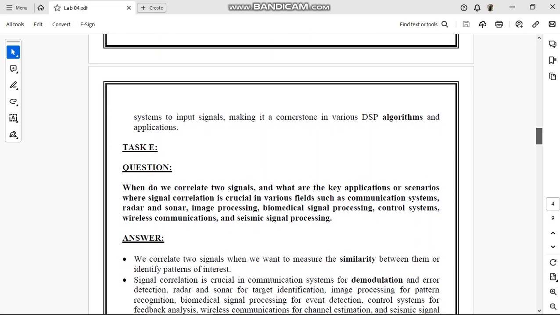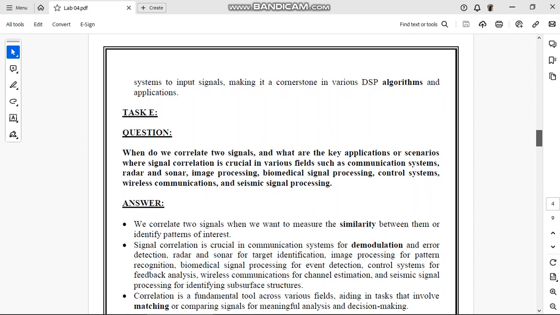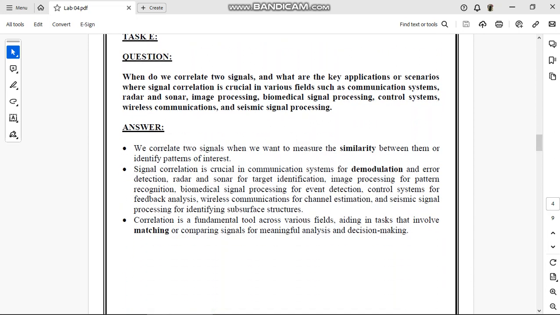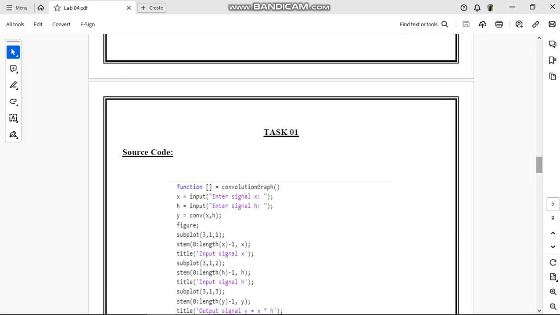Task E is about correlation. We correlate two signals when we want to measure the similarity between them or identify patterns of interest. Correlation is a fundamental tool across various fields, aiding in tasks that involve matching or comparing signals for meaningful analysis and decision making. Now moving on to the second section, which is of MATLAB task.